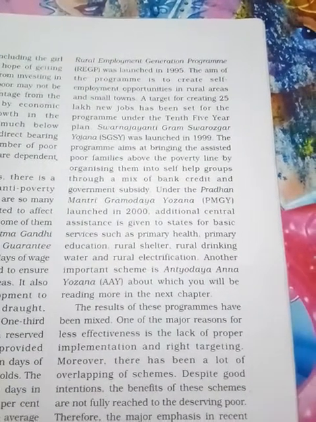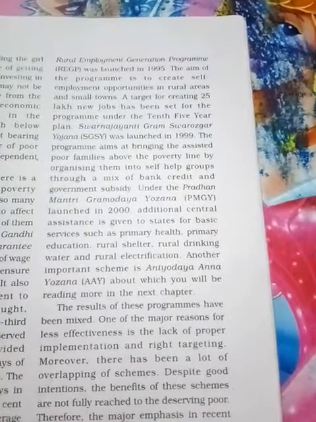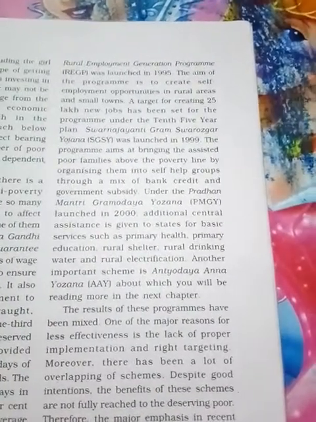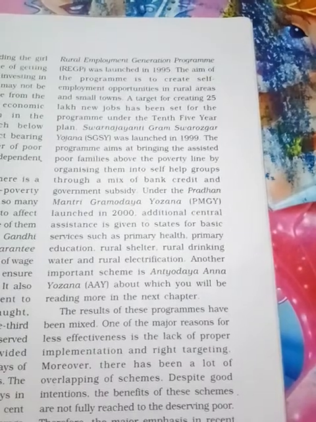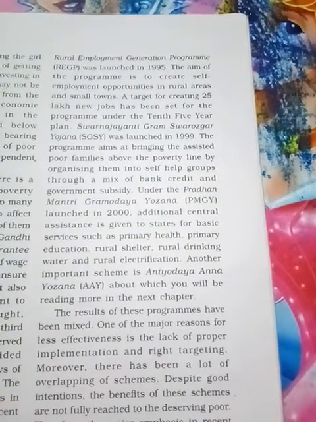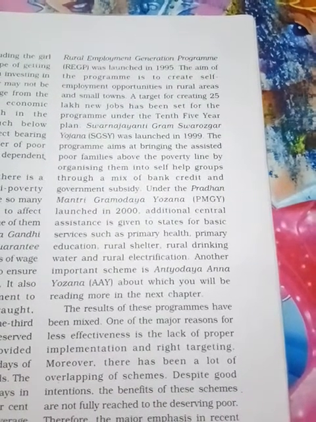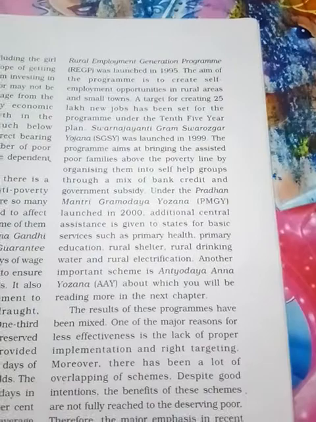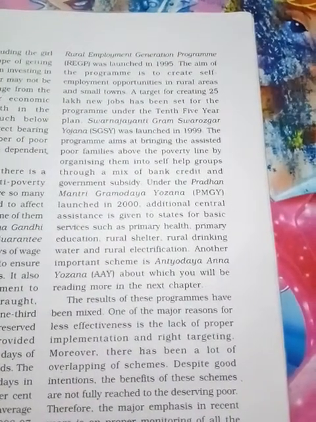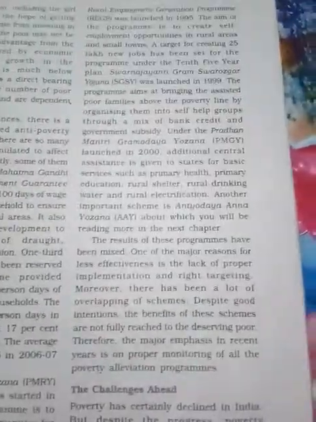That means these are the programs which were set up by the government to reduce poverty. Especially in this PMGY, they are going to give more towards primary health, primary education, rural shelter, rural drinking water, and even electrification. And AAY, the Antyodaya Anna Yojana, was also set up. We are going to read about it in the next chapter.